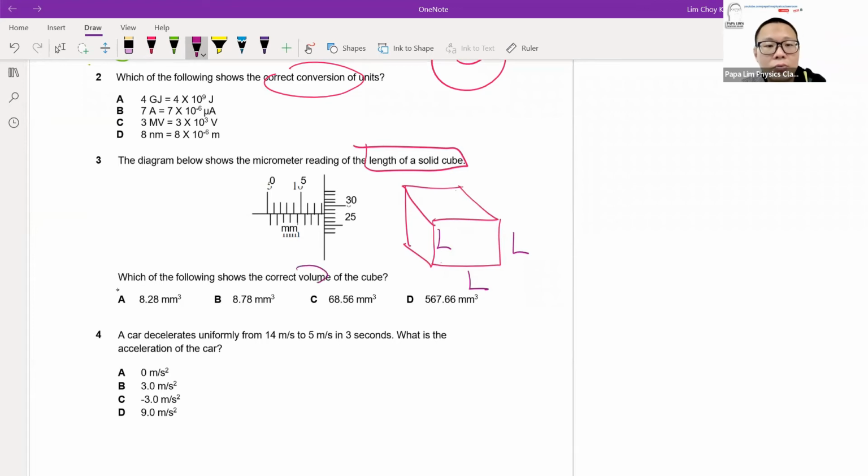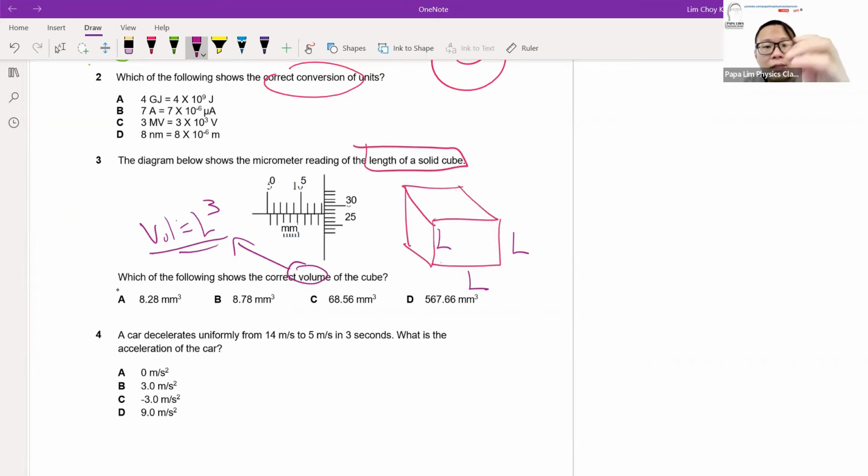So what you need to do is take the answer from the micrometer screw gauge and use it in the formula for the volume of the cube, which is L cubed, L times L times L. So remember, other than reading the micrometer screw gauge, take note that you need to use the data for other calculations and purposes. The important, first, default thing is you must know how to read the vernier caliper and micrometer screw gauge 100% correctly. If you have not revised that particular section, I will leave the link for the micrometer screw gauge video in my description below, and also on the link at the top right hand corner, so that you know where to find it.